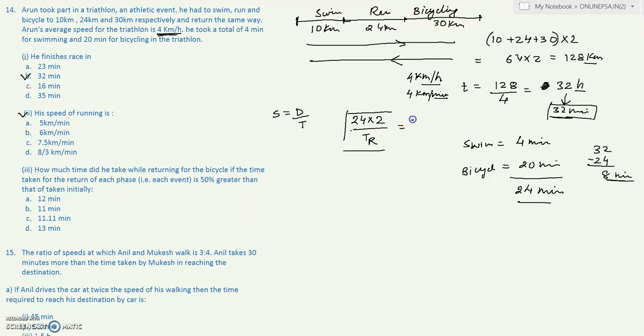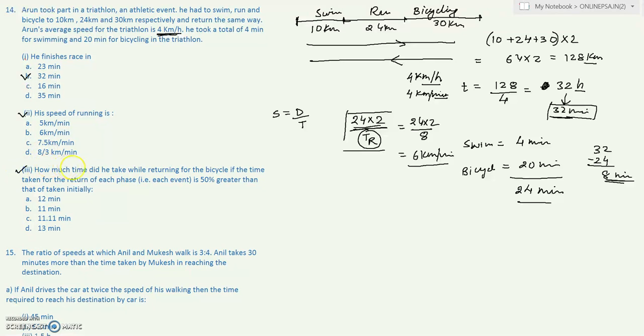So the answer would be 24 multiplied by 2 divided by 8, right? So this will come as 6 kilometers per minute. So 6 kilometers per minute is the speed of his running. Just recapitulating this question, we had the total distance 24 multiplied by 2, and we had to find out the time that he spends on the running event, and we found that 8 minutes is the time he takes to run these 48 kilometers. So the speed is 6 kilometers per minute.